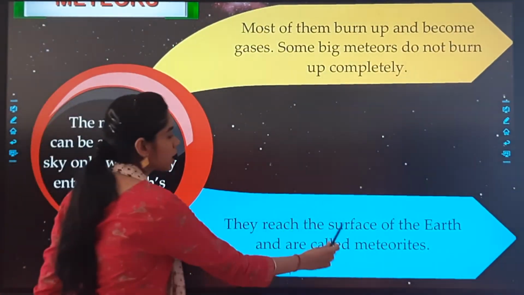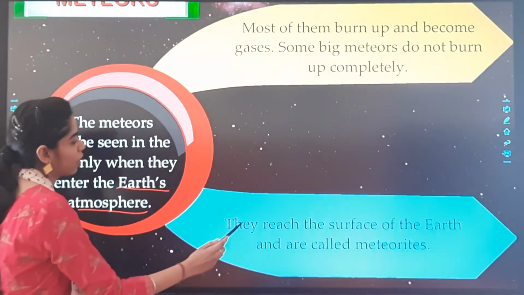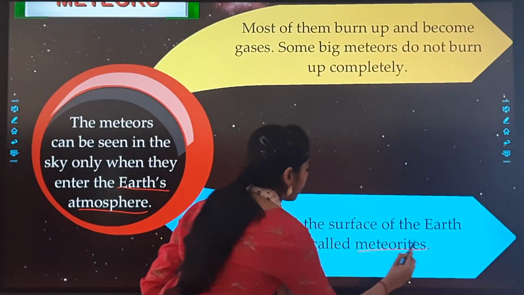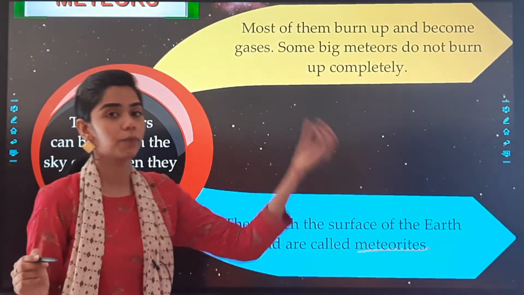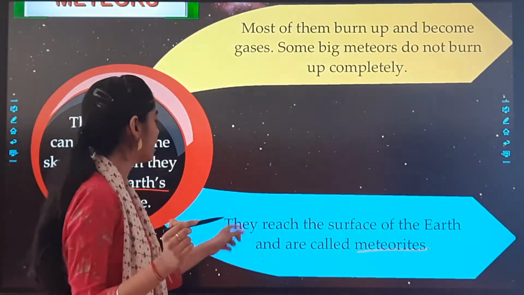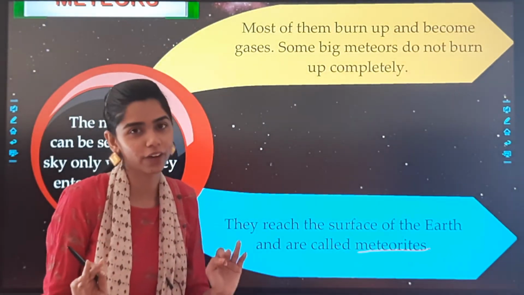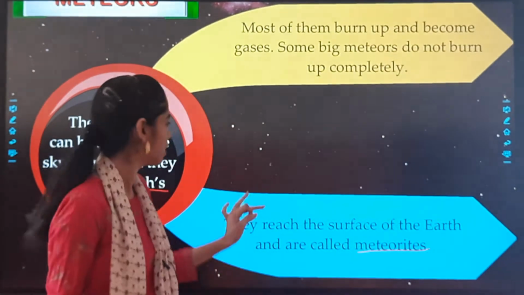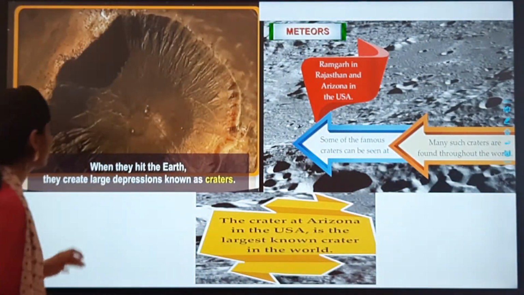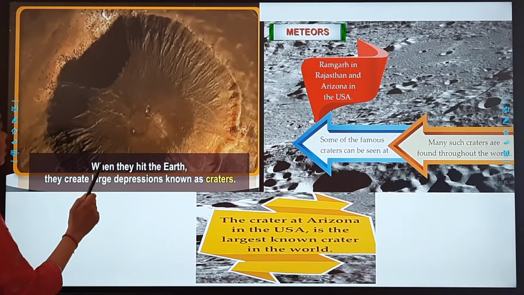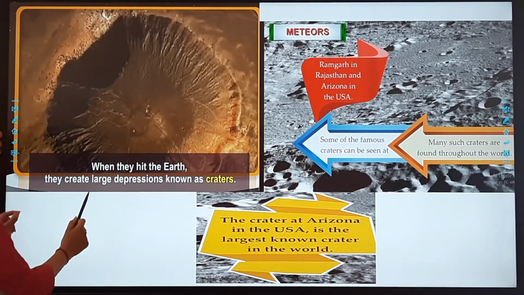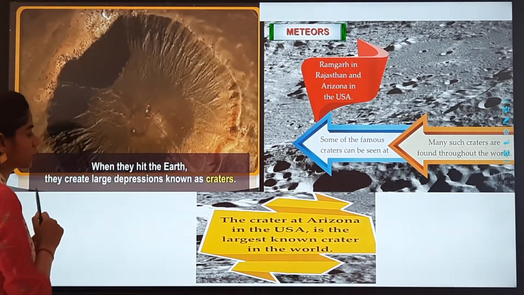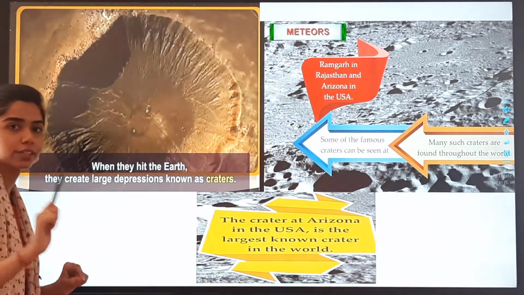They reach the surface of the Earth and are called meteorites. What happens? When they reach the surface of the Earth, they are also called meteorites. Is it clear? Very easy and simple. Then, when they hit the Earth, they create large depressions known as craters.